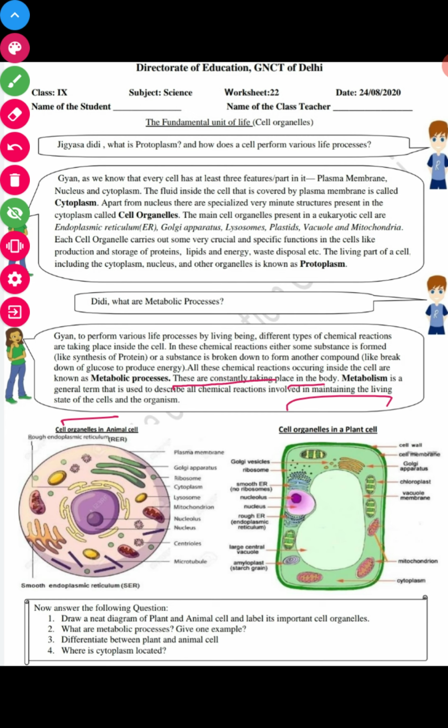Means metabolism is a general term used to describe the chemical reactions taking place inside the body of an organism.